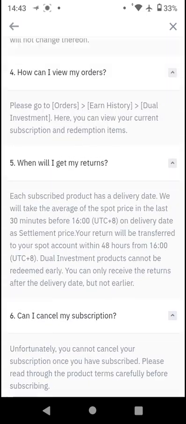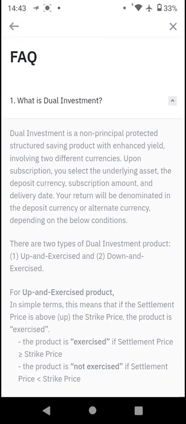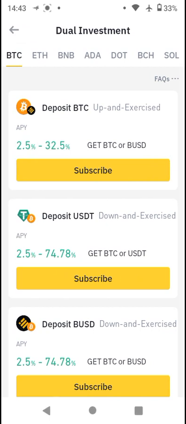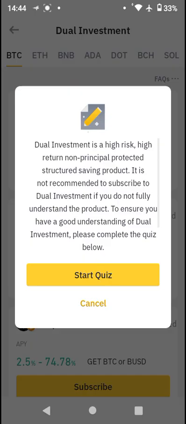So guys, this is a basic overview of what dual investment is. Now we are going over to the dual investment feature. Let's say we have BTC here. For BTC, it shows you the up and exercise. Up and exercise lets you know the value you'll be getting. It says for up and exercise, an APY of 2.5% to 32.5%. The APY is based on an annual percentage, the percentage you should get annually. So for a particular number of days, you divide it by 365 and multiply it by the number of days your investment is to run.